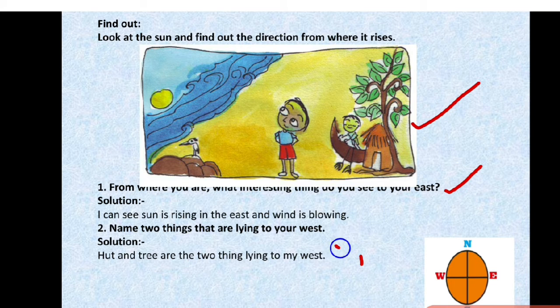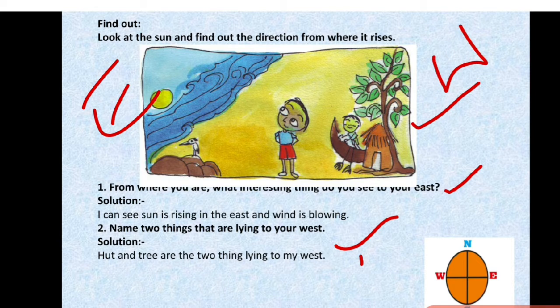Now, next question. Name two things that are lying to your west. So, in this picture, what is there on the west side? This is the east side. Opposite of the east side is the west side. On the west side, what all can we see? A hut is there and also we can see one tree. So, a hut and a tree are there on the west side.